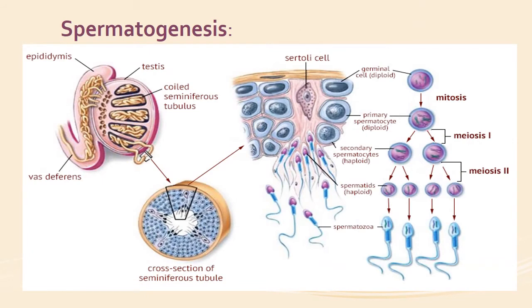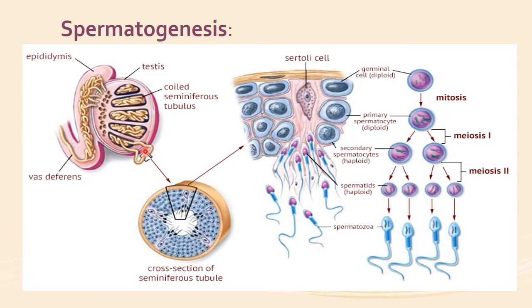Now, this is a very beautiful diagram showing you a summary of all the events of spermatogenesis. As we have started with the testes, this shows you the lobules of the testes in which the coiled seminiferous tubules are present. And this is the epididymis, the storehouse of the sperms. And this is the vas deferens, which will transport these sperms towards the prostate gland.